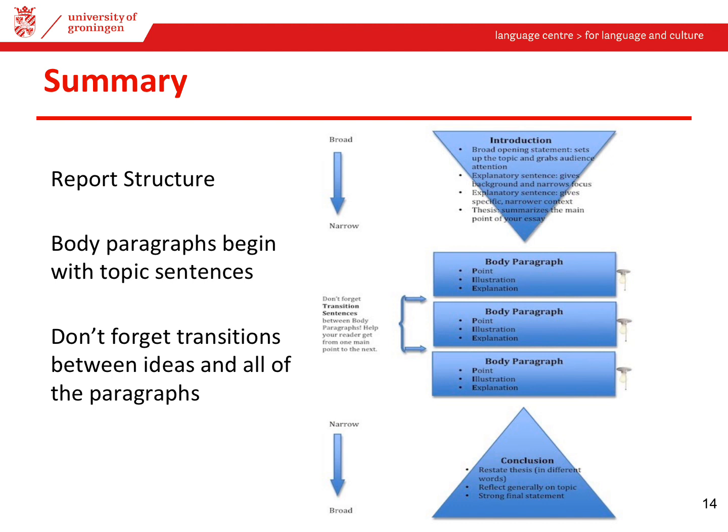In summary, the report structure begins with the top triangle, the introduction, which consists of a hook, lead-in sentences, and the thesis statement. In other words, it starts out with a general statement and then narrows down to the specific main idea of the paper. The rectangles, or body paragraphs, begin with a topic sentence that tells what the paragraph will be about. Each of the following sentences are explanations, examples, or details about that main idea.